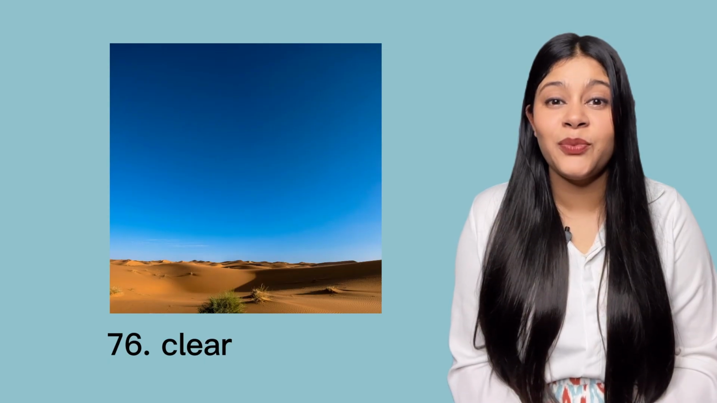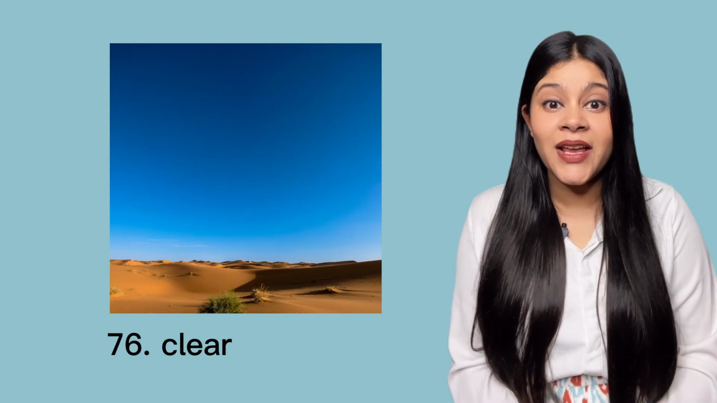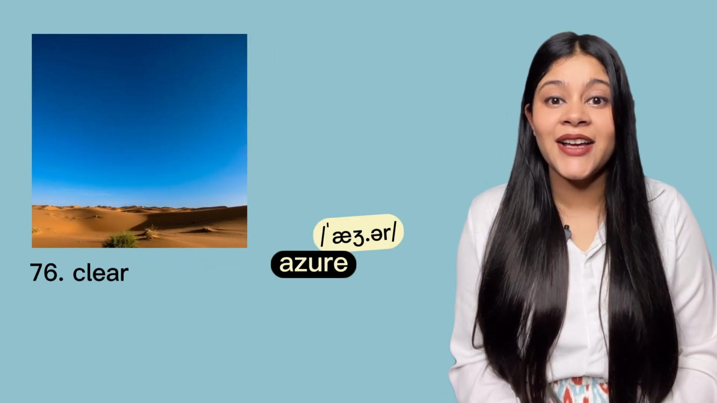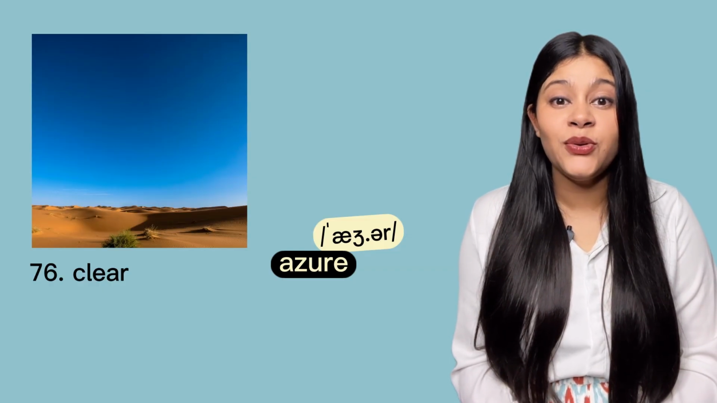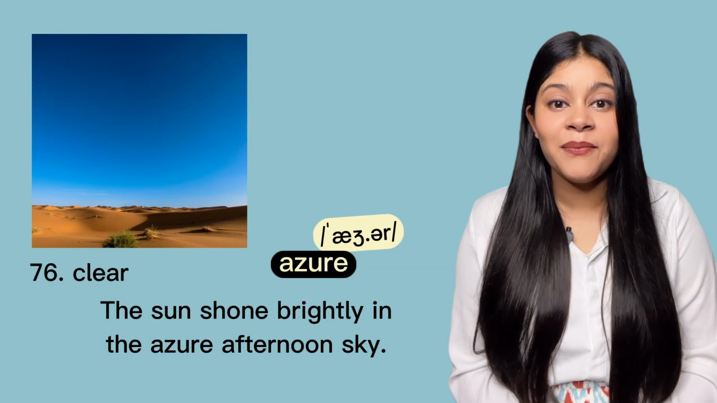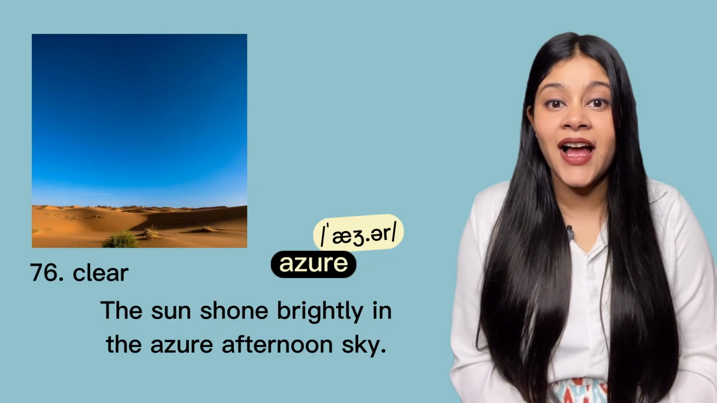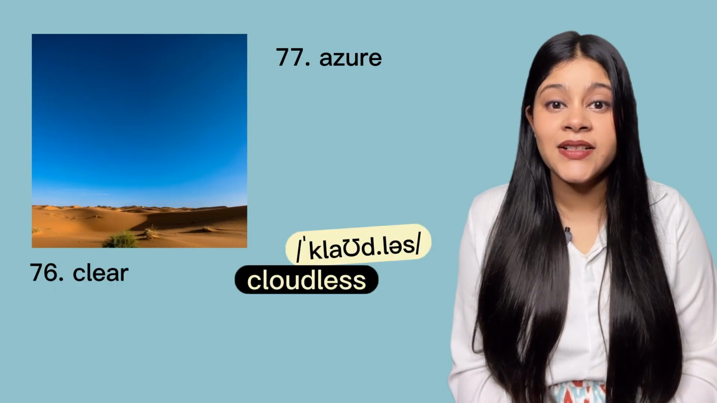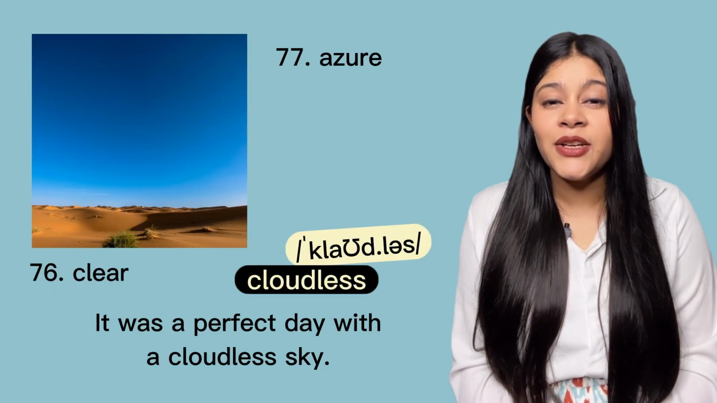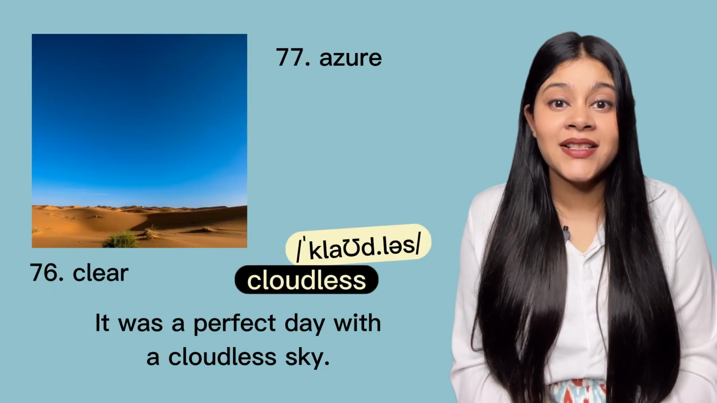In this picture, there are no clouds and the sky is bright and blue. But instead of saying clear, use the word azure. Azure. Azure is used to describe the bright blue color of the sky. For example, the sun shone brightly in the azure afternoon sky. You can also use the word cloudless. Cloudless. It was a perfect day with a cloudless sky.